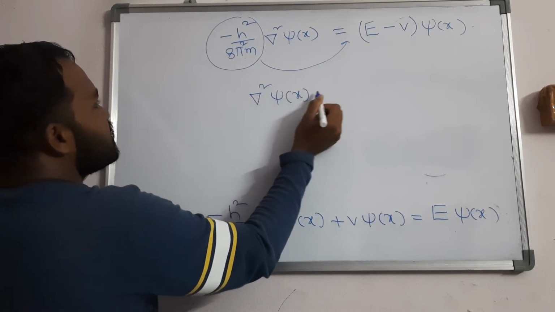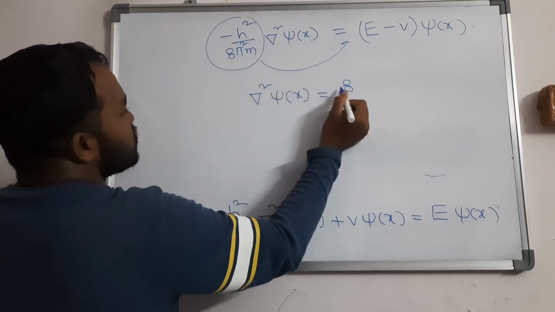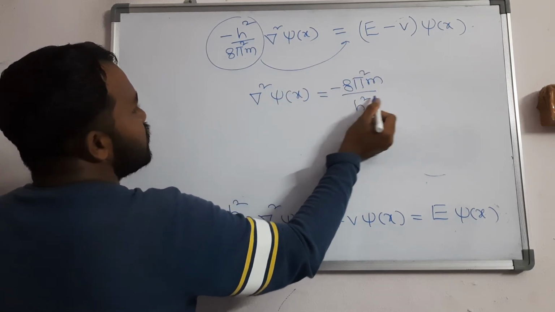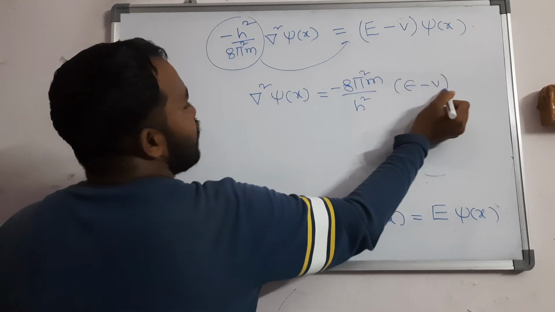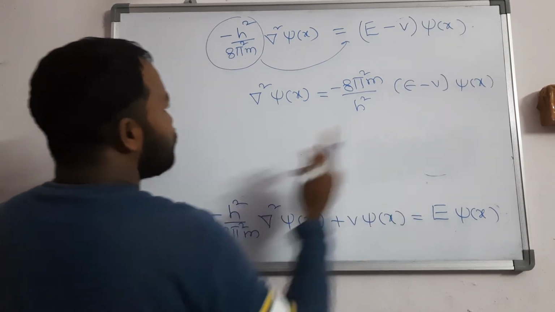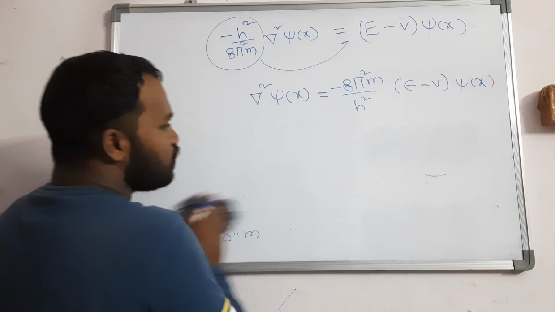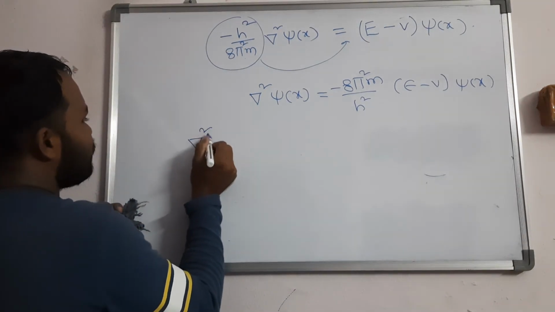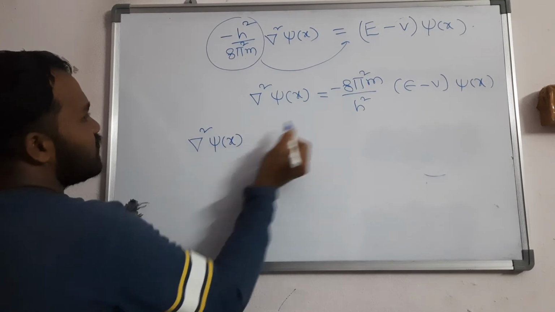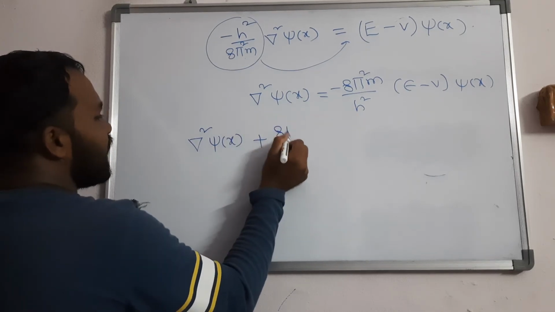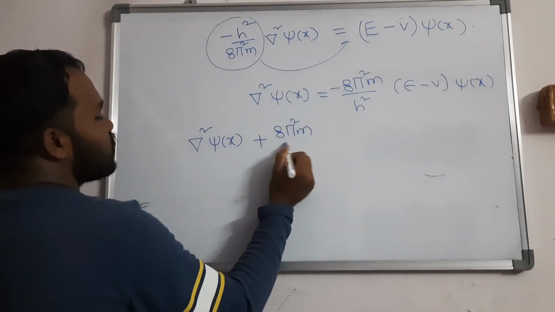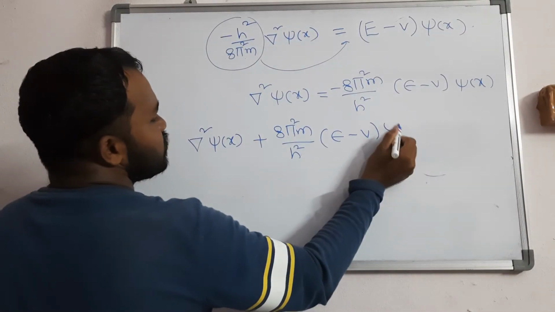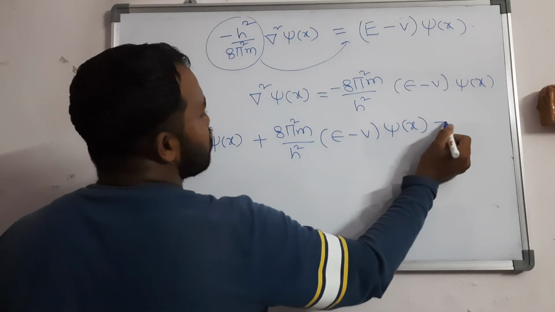So that is reversed, right? You should write minus 8 pi square m by h square into E minus v into psi of x. If you observe clearly, now if you take this term this side, what happens? Del square psi of x. If it comes this side, you will get 8 pi square m by h square into E minus v into psi of x, that is equal to 0.